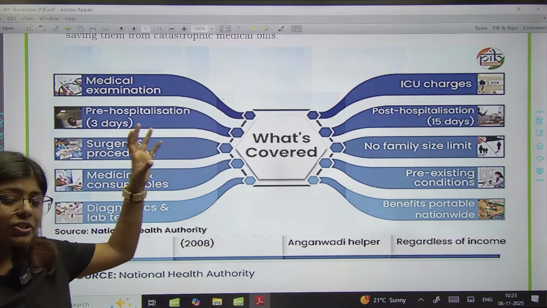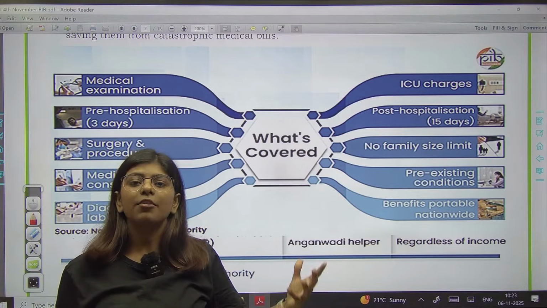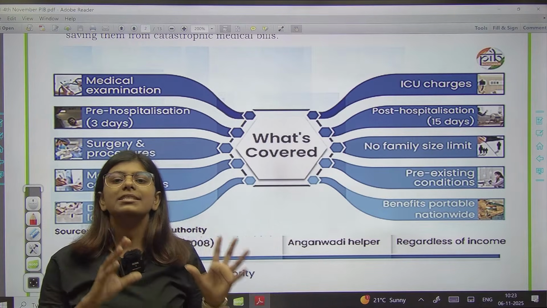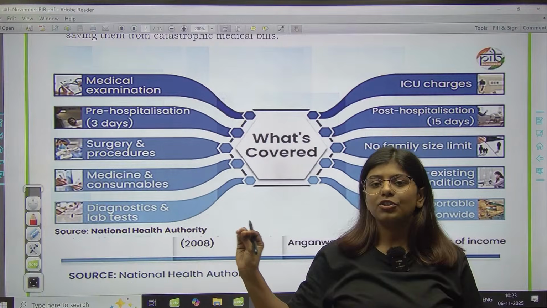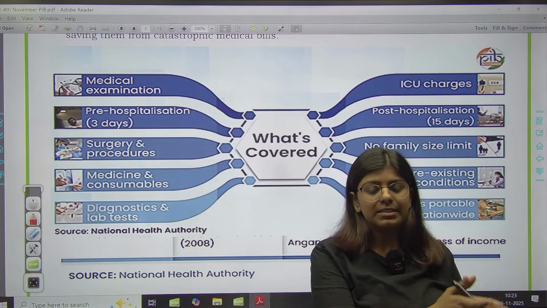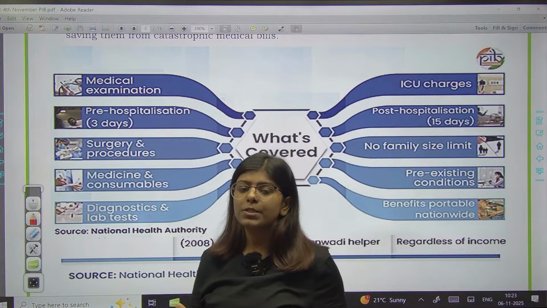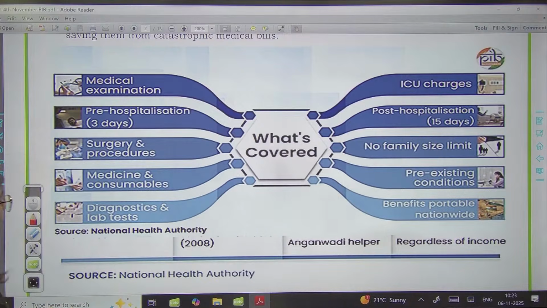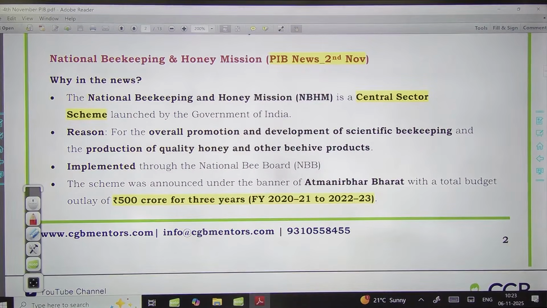And also digitalize तो किया है, but there are issues like the people, they are not aware of it. Okay, so paperless and cashless करने की कोशिश की है गवर्नमेंट ऑफ इंडिया ने this आयुष्मान भारत मिशन and its component, but here there we see some kind of challenges which are acting as an obstacle under the implementation of this program. Okay, now we have the other mission that is related to national beekeeping and honey mission.